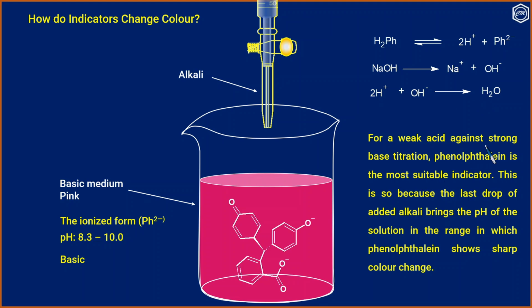For a weak acid against a strong base titration, phenolphthalein is the most suitable indicator. This is so because the last drop of added alkali brings the pH of the solution in the range in which phenolphthalein shows sharp color change.